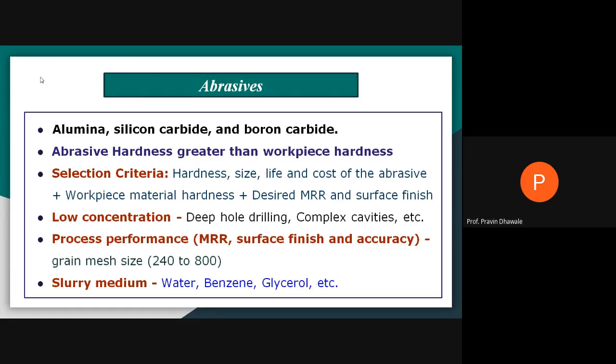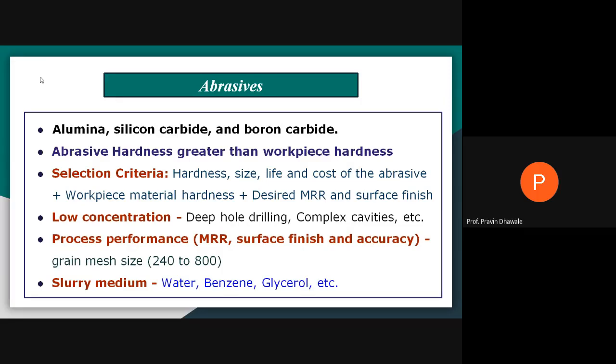While selecting the abrasive particle for a particular application, you must think about the workpiece material hardness, and how much material is to be removed from the workpiece. That is, how much material removal rate is required, with what quality of surface finish during machining.